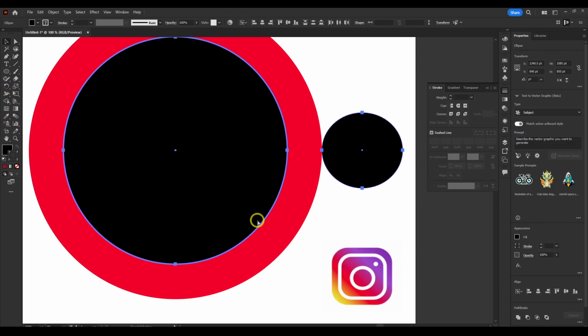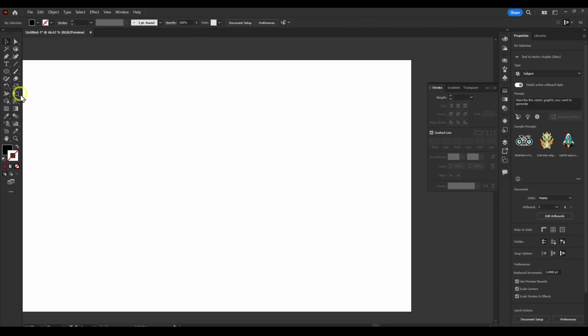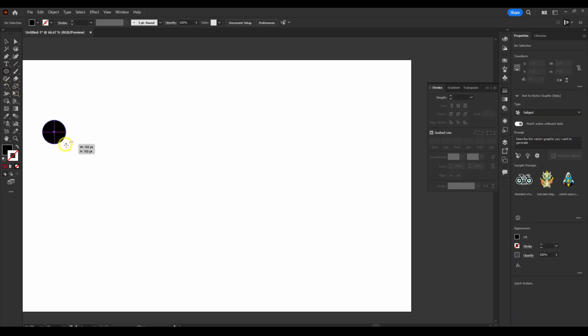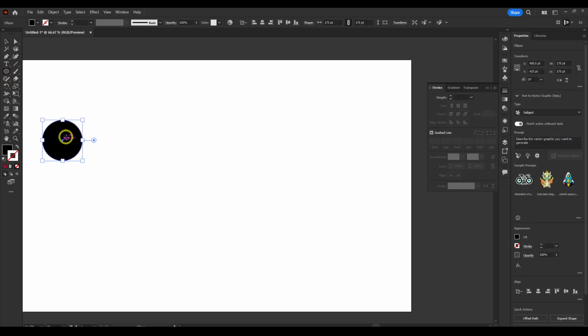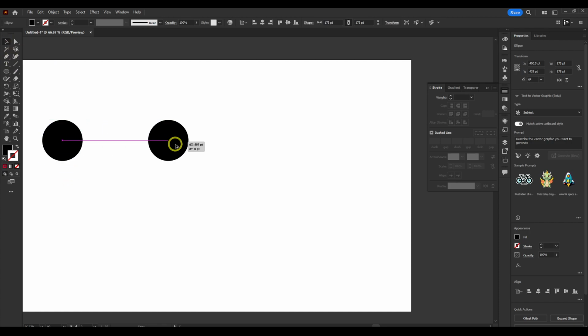Now another thing I like to mention is, let's say you have a circle here, hold Shift to lock it in, and then press V to select the selection tool, and now just hold Alt and drag and hold Shift as well.